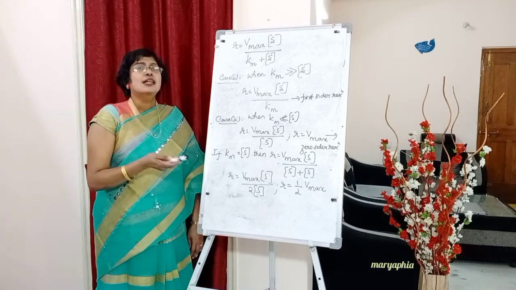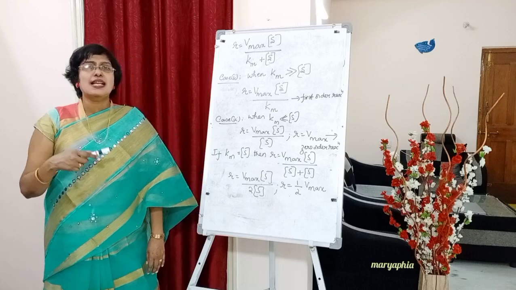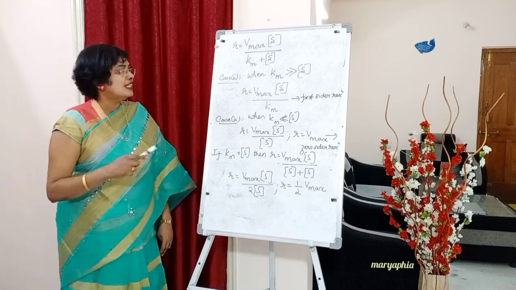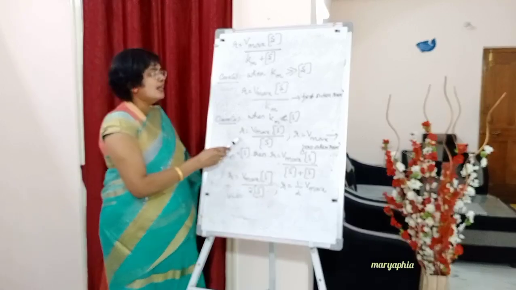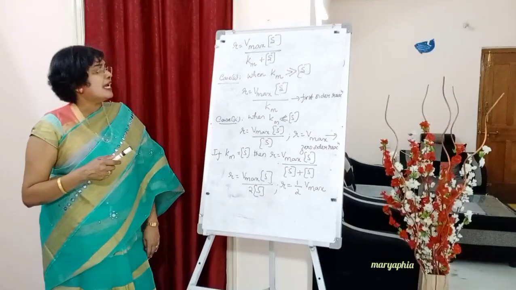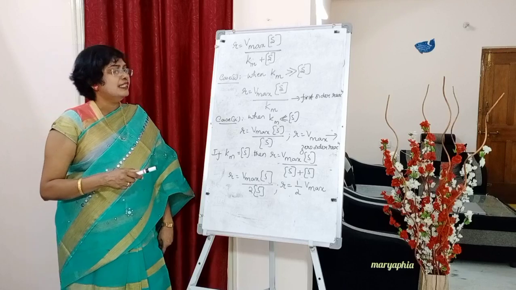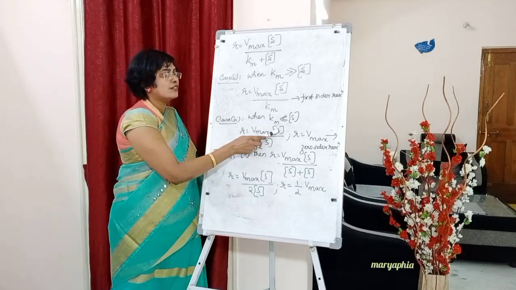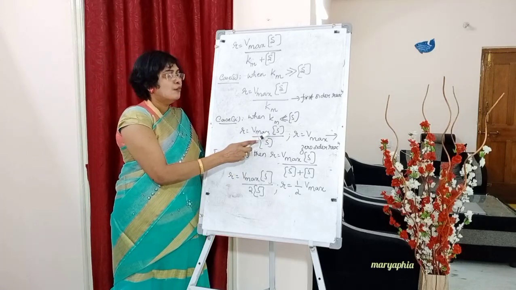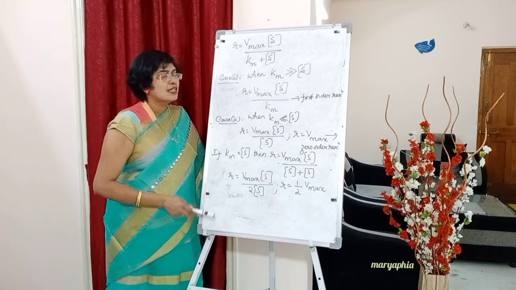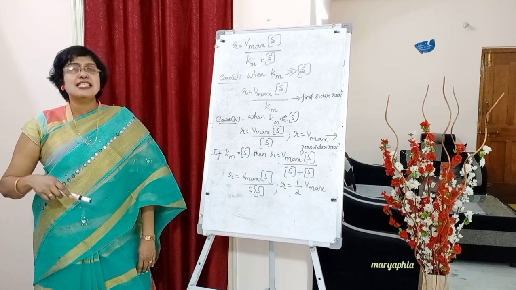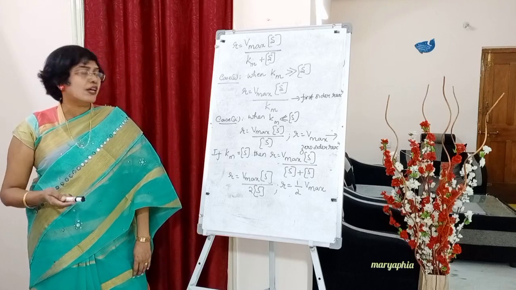Next, case 2. What is case 2? Reverse. Km is far less than S concentration. Then Km will be neglected. So R is equal to Vmax into S concentration by S concentration. Both S concentrations will cancel. Therefore R will be equal to Vmax, which tells us that in such cases it is a zero order reaction.